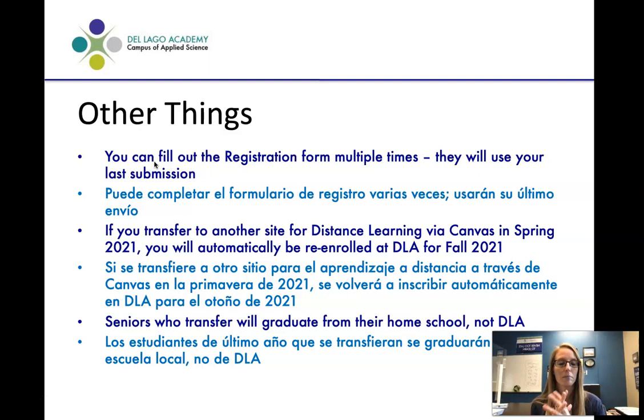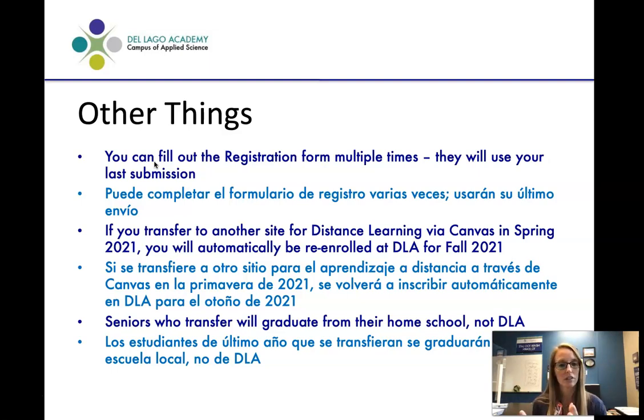If you end up needing to transfer to another site to participate in distance learning via Canvas for spring, we will automatically re-enroll you at DeLago for fall 2021. So you're not losing your spot at DeLago. You will automatically be moved back unless you tell us otherwise that you'd like to stay. So that's not a barrier to re-enrolling in fall when things are hopefully back to normal. But we will have to talk about schedule because their schedule would be different in other sites. So we'd have to figure out their schedule when they return.